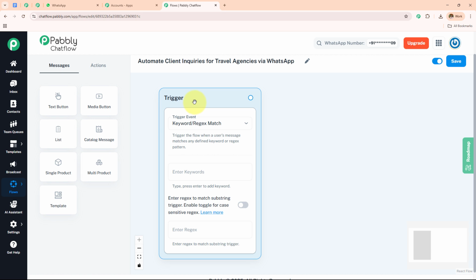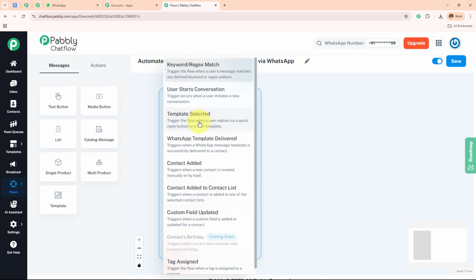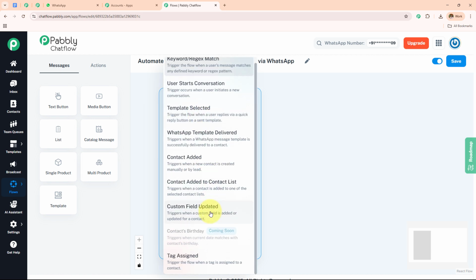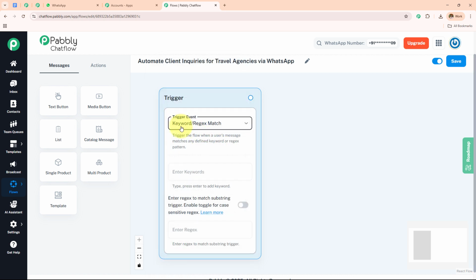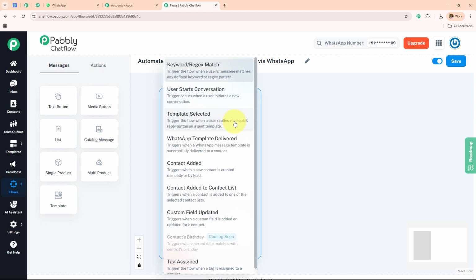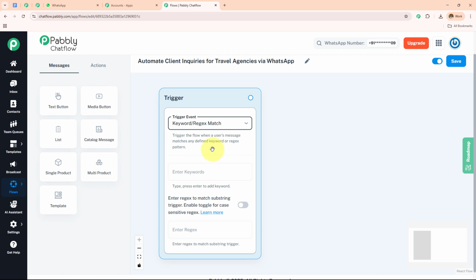So here we have this trigger box, and if I click on this trigger event, we can see so many trigger events which we have. We can either use the regex keyword match, or we can use user starts conversation, template selected, WhatsApp template delivered, contact added to list, and then the rest of the features. Here I'm going to use keyword and regex match. But if you want to trigger your WhatsApp chatbot with any of the other triggers, you can do that. I'm going to enter the regex.